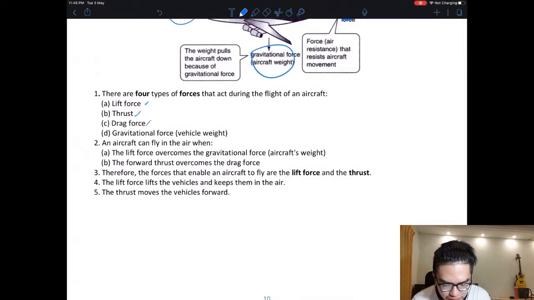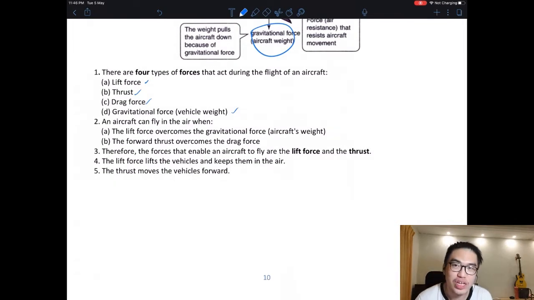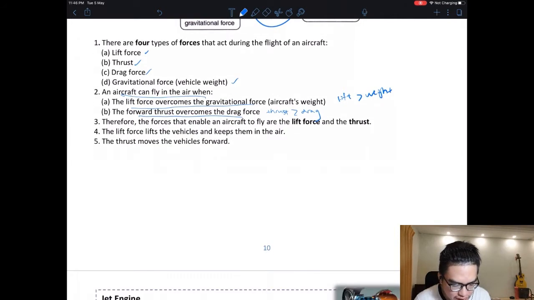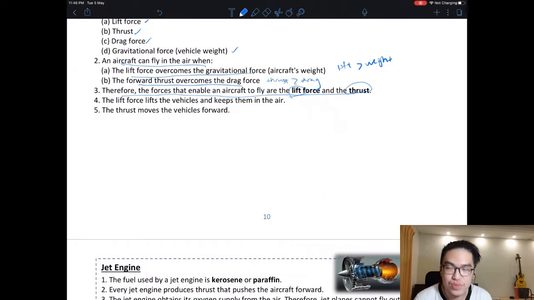An aircraft can fly when lift is larger than weight. If my lift is larger than weight, I go up. If my weight is larger than lift, I go down, something like your submarine. And if thrust is larger than drag, I go forward like your car. If I let off the gas and don't step on the pedal, there's no more thrust. Drag is larger, so my car slows down. So the forces that enable aircraft to fly are lift and thrust. Lift keeps them in the air, thrust moves it forward.